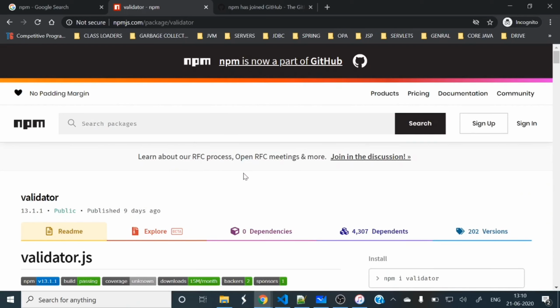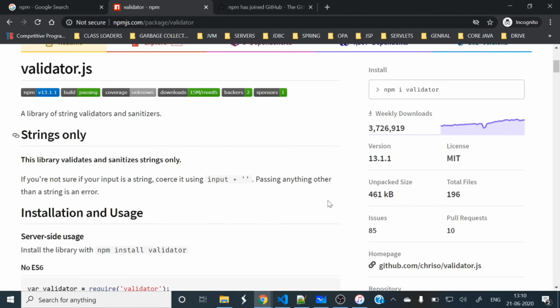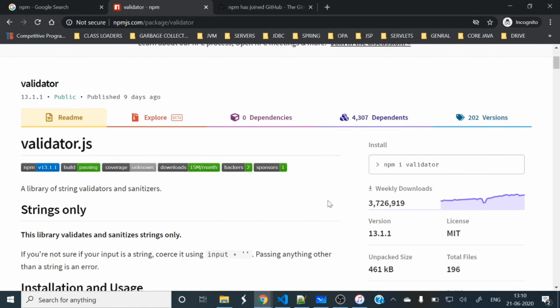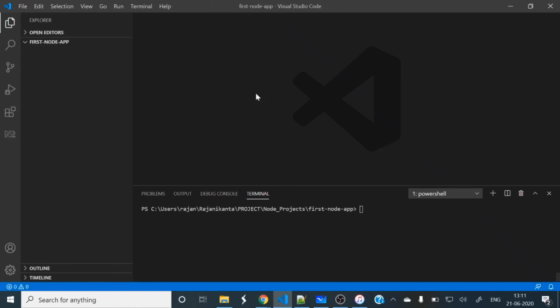So let me demonstrate how we can download from npm, how we can install this package in our project, and what things it will generate. We'll see. So let me open Visual Studio Code. Here I have already opened my folder fast node app. So let's create a file app.js.